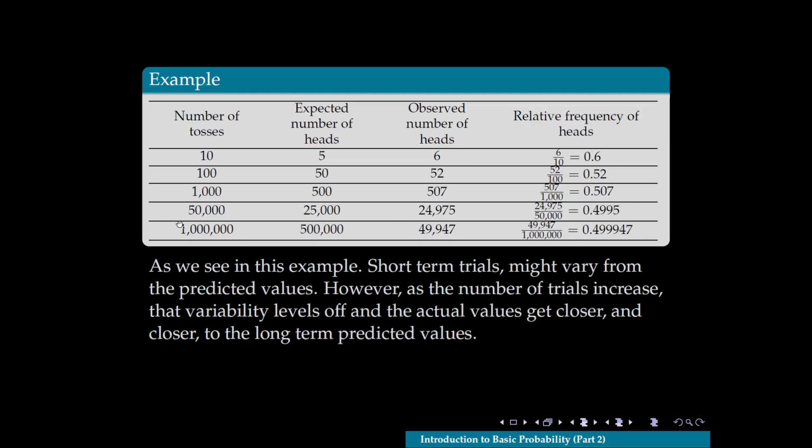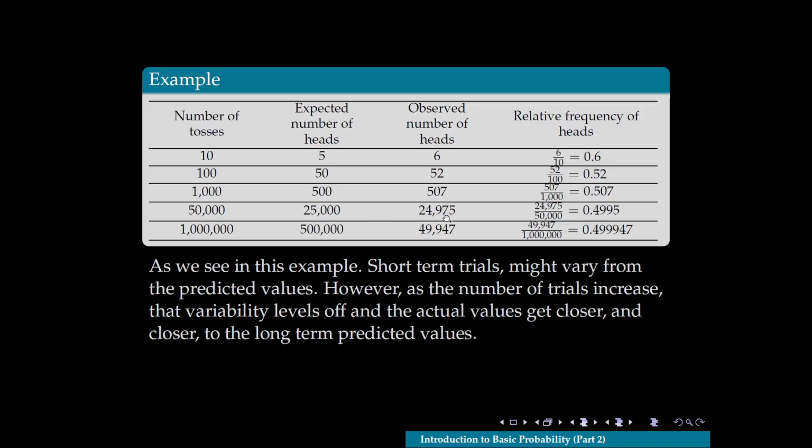Okay. Now, when we flip it 1,000 times, we expect to see 500 heads. We actually observed 507, giving us a probability of 0.507. Now, if we've flipped it 50,000 times, we expect, again, half of those, 25,000, to be the number of occurrences of heads.